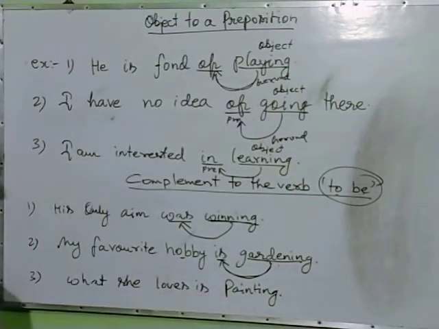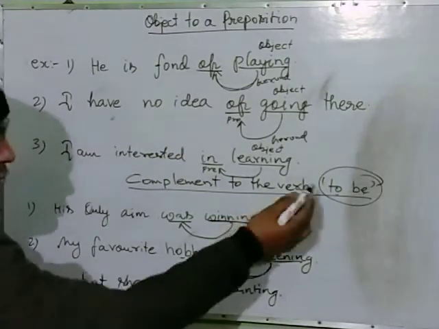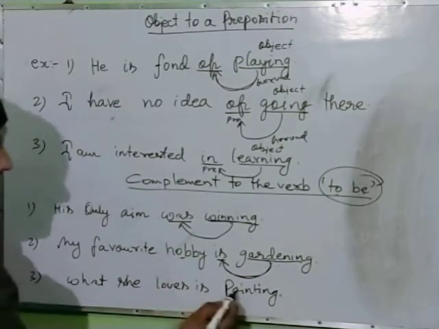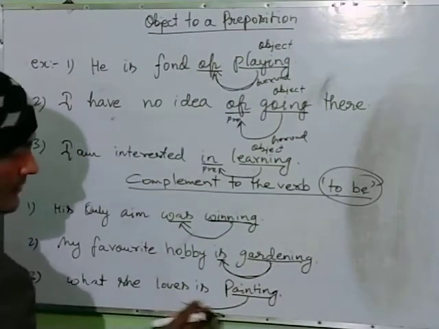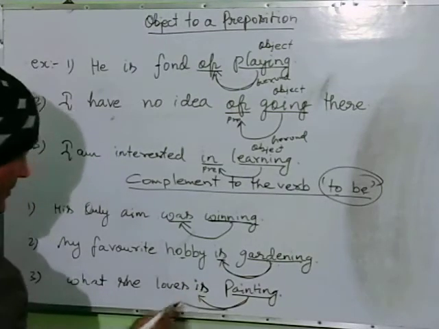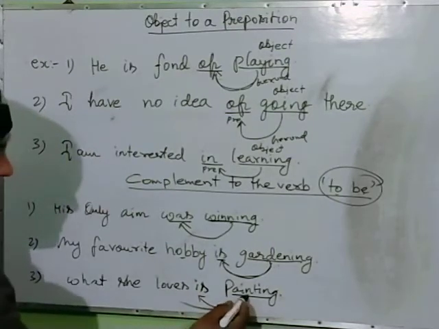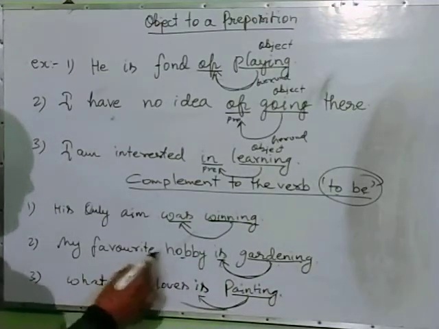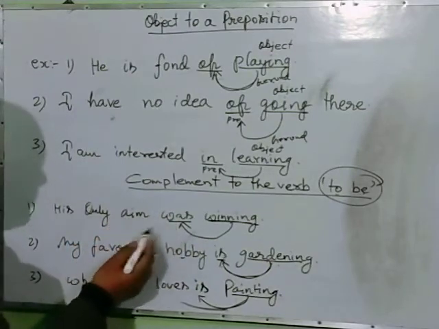What she loves is painting. यानी कि to be, होना, क्या चीज, क्या पसंद होना. That means painting is the complement of pasand hona. That's why what she loves is, the complement in this sentence is painting. Gardening is the complement of this favorite hobby. Winning is the complement of his only aim was.